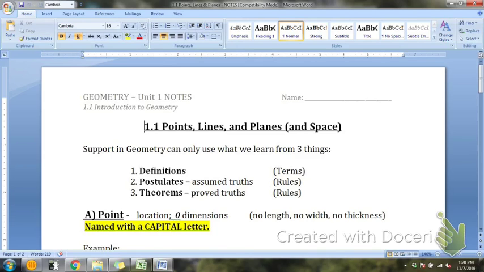One of the things you need to know, though, this word postulate is a vocabulary word. So you're going to be tested. It's going to ask you, what is a postulate? A postulate is an assumed truth. This would be one of your vocabulary words. You're welcome to have your vocabulary sheet out with you, or you can just mark it in your notes and go back and do it later. I see some of you getting your vocabulary sheet out now. That's fine. A postulate is a rule that we assume to be true.